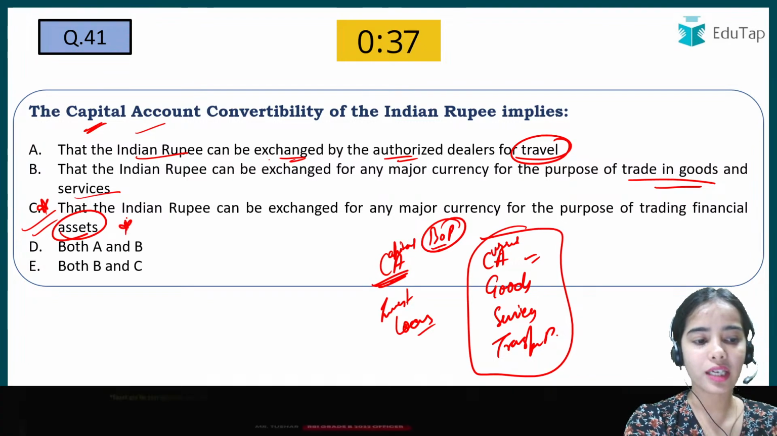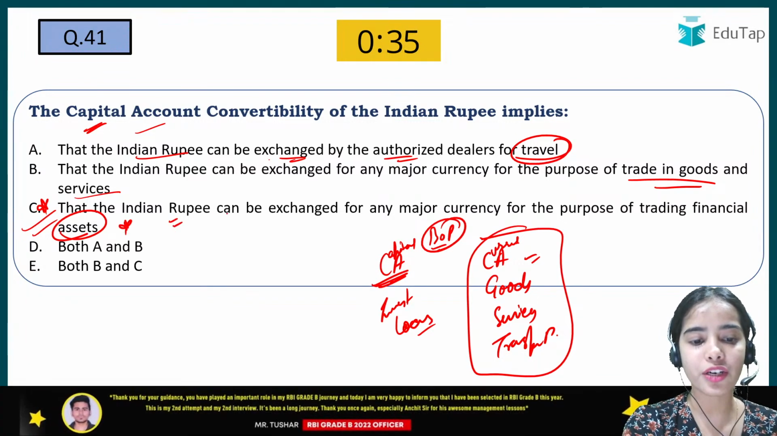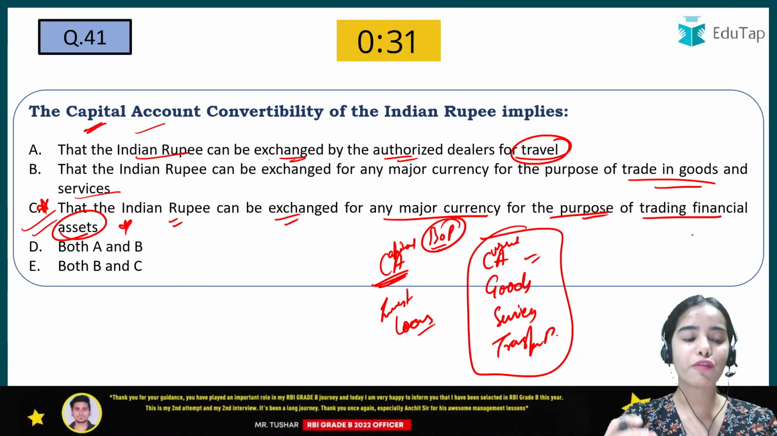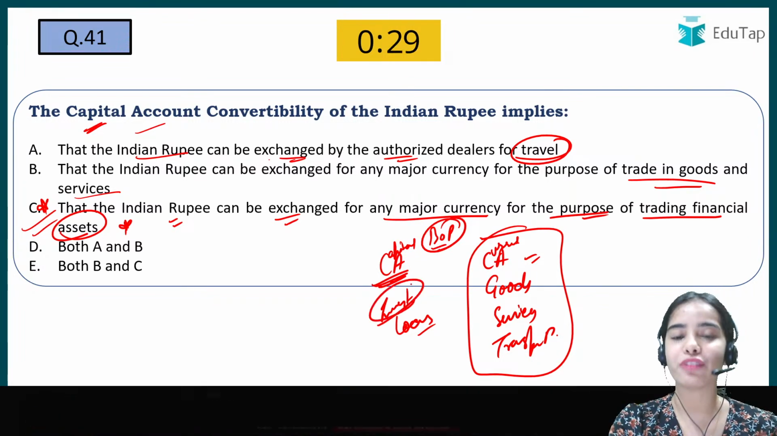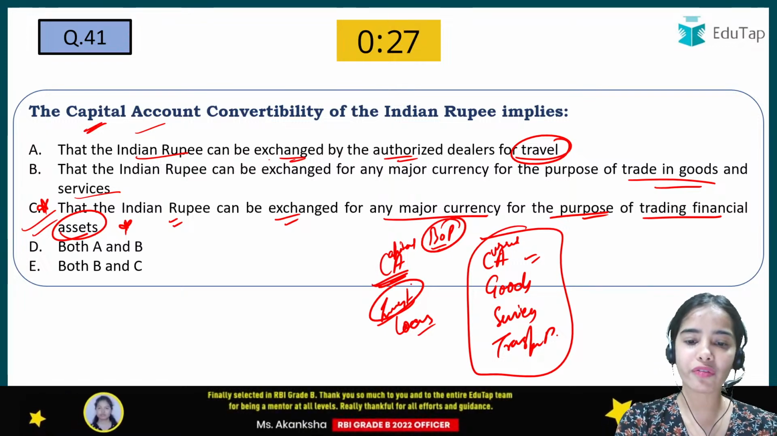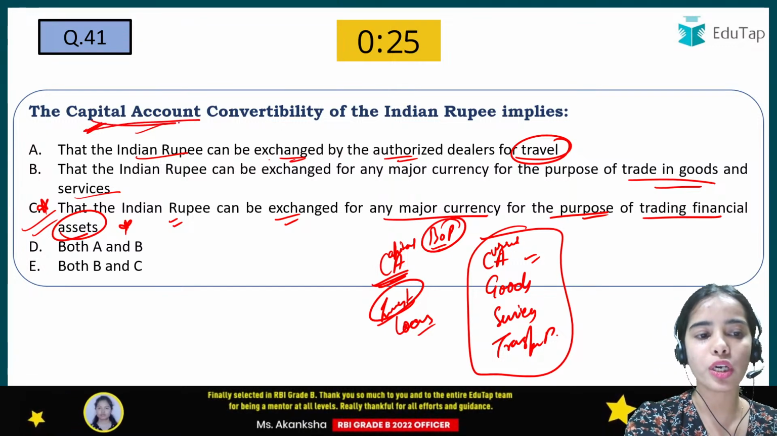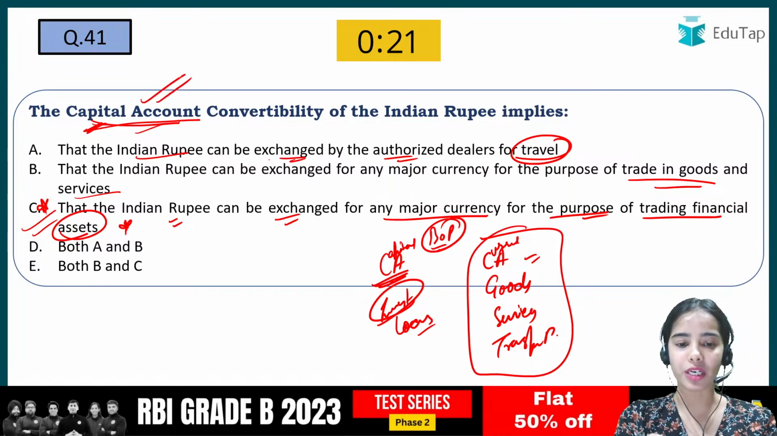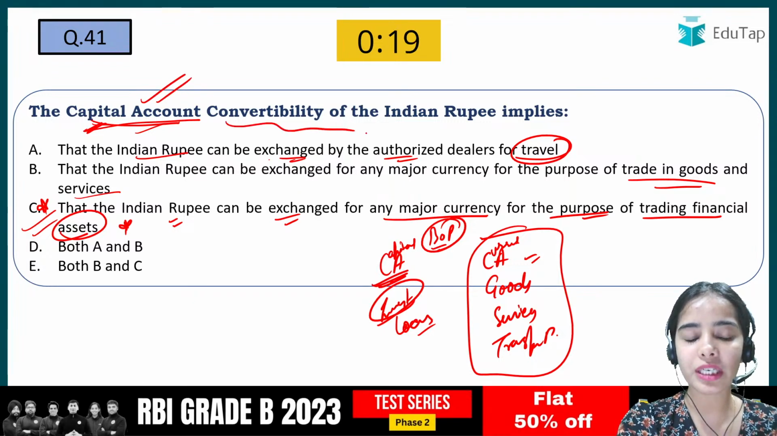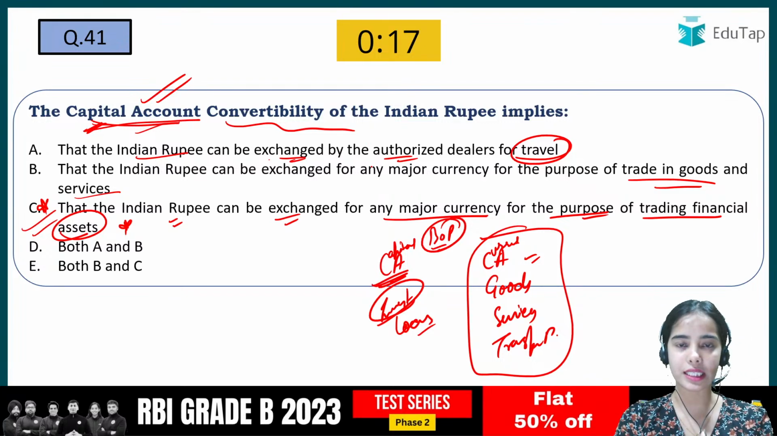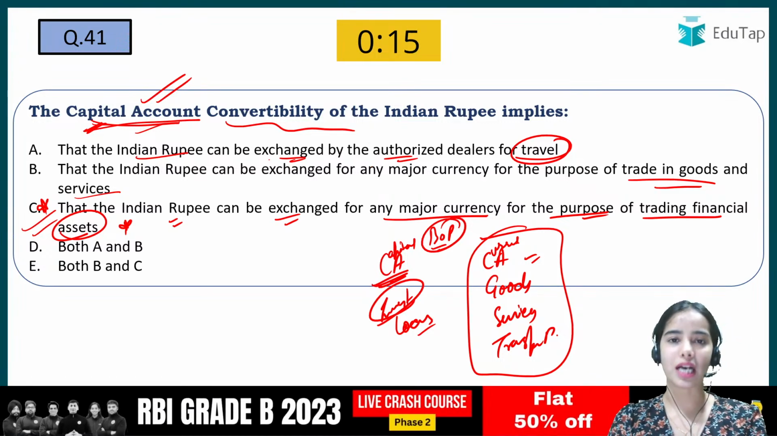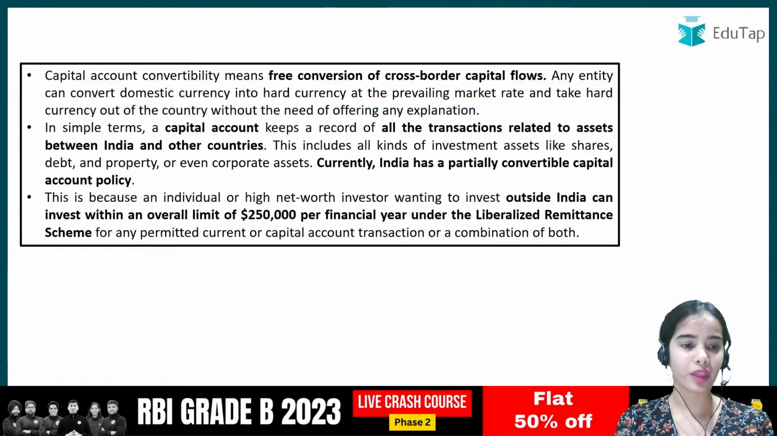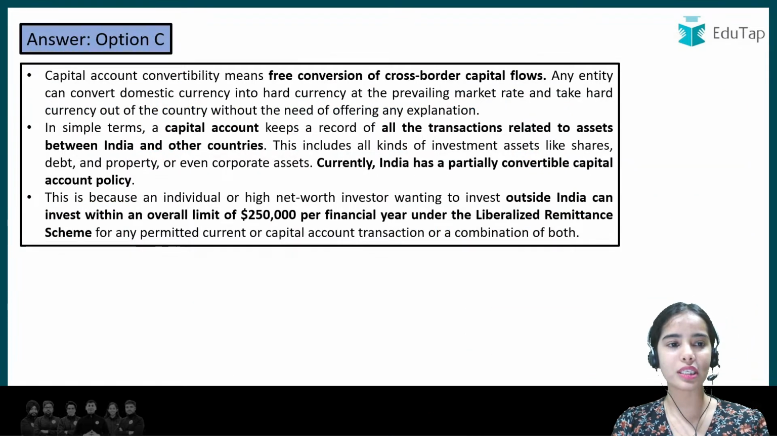So here C is the correct answer, because the Indian rupee can be exchanged for any major currency for the purpose of trading financial assets. That is we are talking about investment. So when we are talking about investment, we are talking about the capital account. So first we have to check that yes, we have talked about the capital account, and here convertibility means that we can exchange the currencies for the capital account transactions, for the investment and the loan. Okay. So here C was the correct answer.